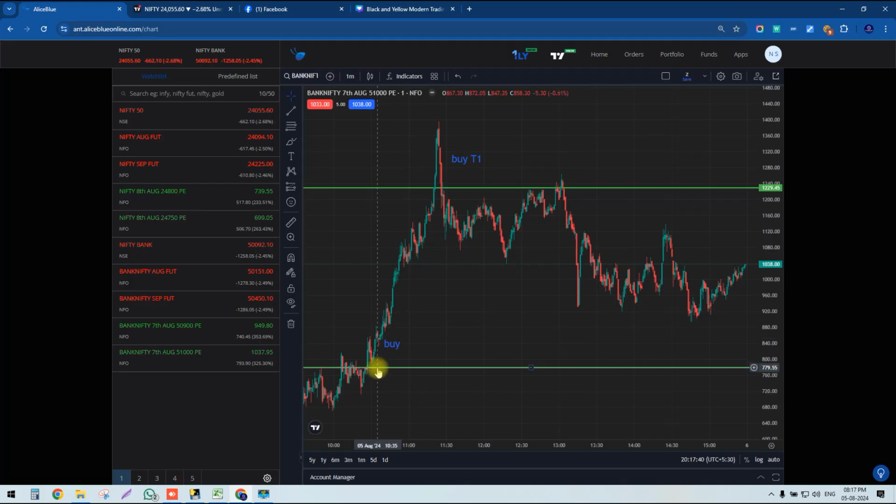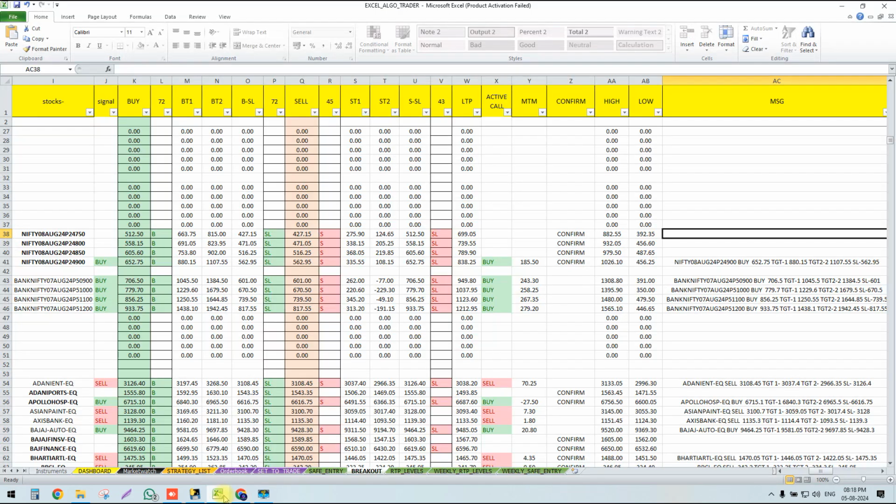Let's see in the candle chart, exactly where our buy was generated, 779, and it went up to 1398, almost 600 points, nearby 600 to 650 points the market went up, and this was our target 1 in the buy strike price 51,000. Yes guys, you can see like this how our breakout strategy will work.